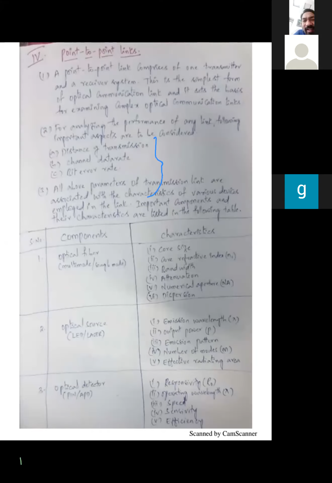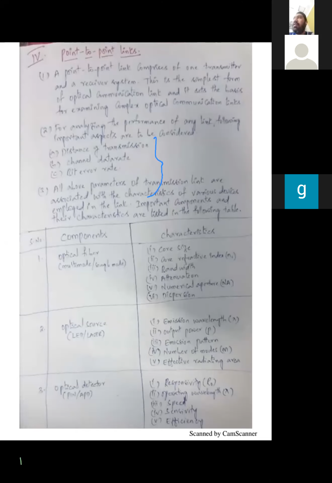See, these points yesterday we have discussed in the first topic. Here distance of transmission is nothing but whether you are using the communication system for either shorter distance or for longer distance. Here channel data rate represents the bandwidth. Here bit error rate also indicates signal to noise ratio.